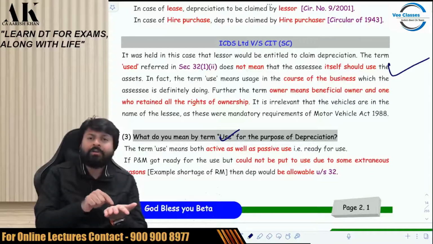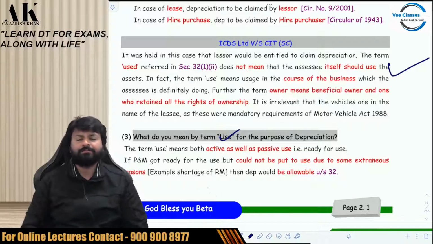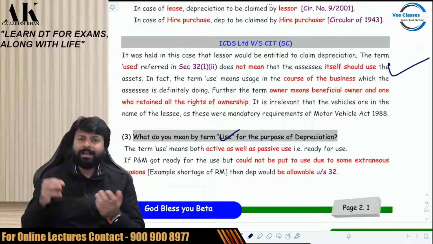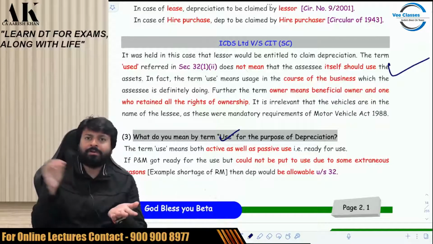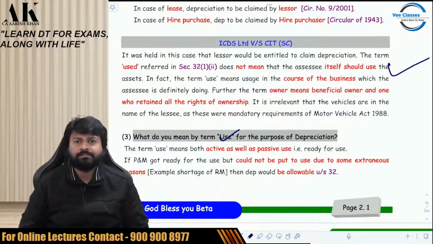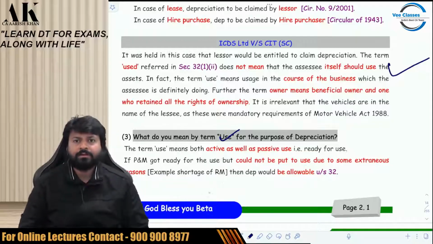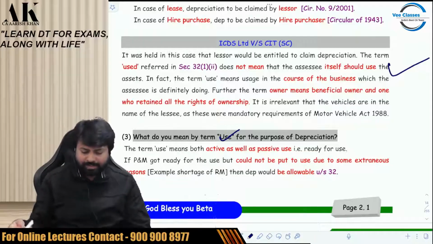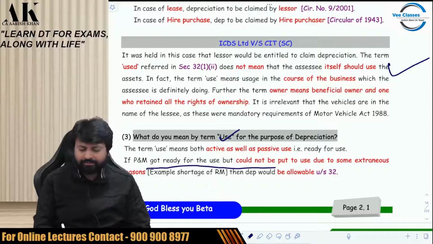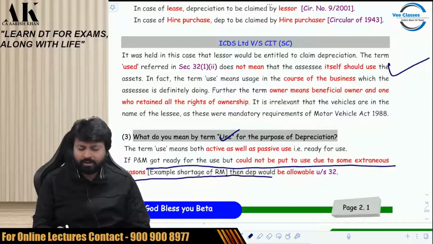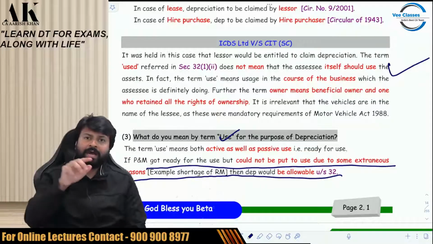But the raw material which is to be used in that machinery is in shortage in the market. So I have bought and installed the machinery, but because of the shortage of raw material, I am not able to use it. So will I be getting the depreciation? The government has said that if the plant and machinery got ready for use but could not be put to use due to some extraneous reason, for example shortage of raw material, then depreciation would be allowed under section 32.